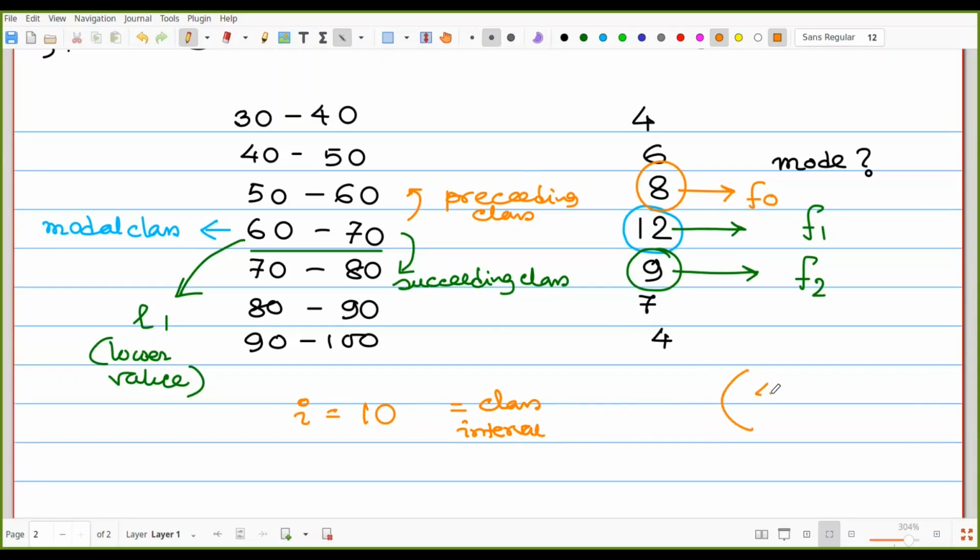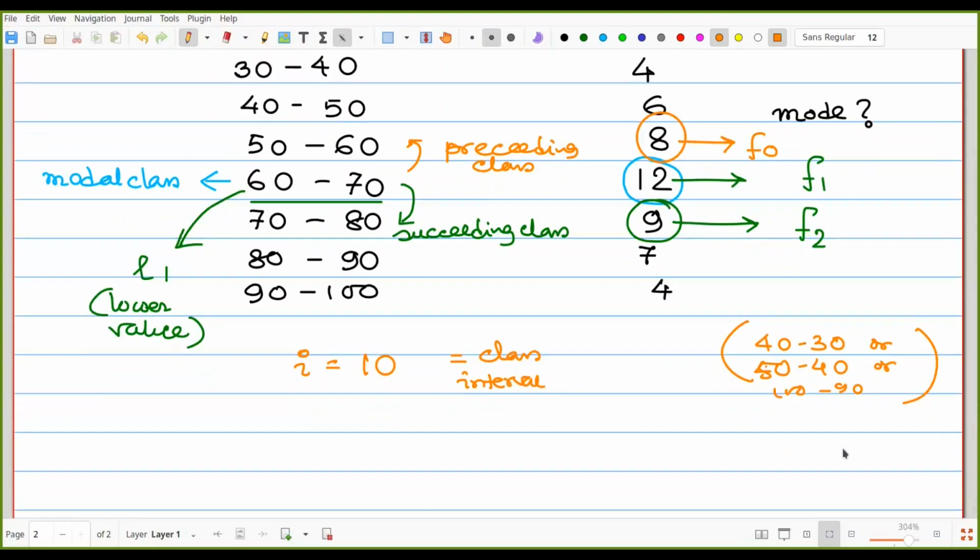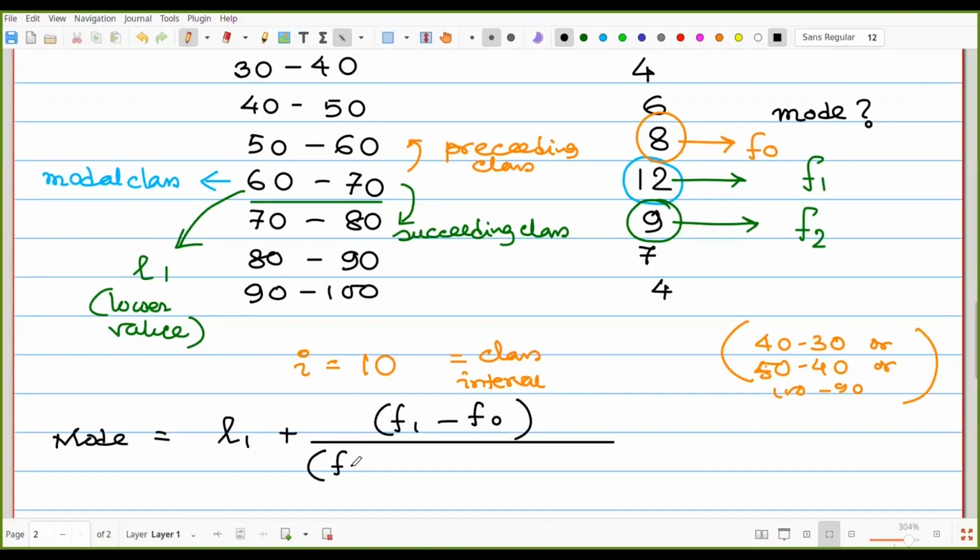For your ease, I am writing once again 40 minus 30 or 50 minus 40 or 100 minus 90, like that. Okay, so write down the formula once again and find out the value of the mode. So mode is equal to L1 plus (F1 minus F0) upon (F1 minus F0 plus F1 minus F2) into I.